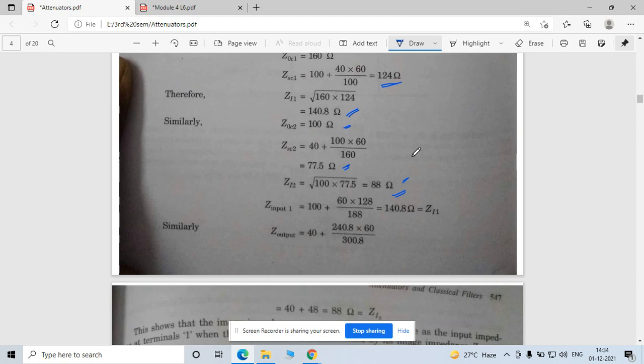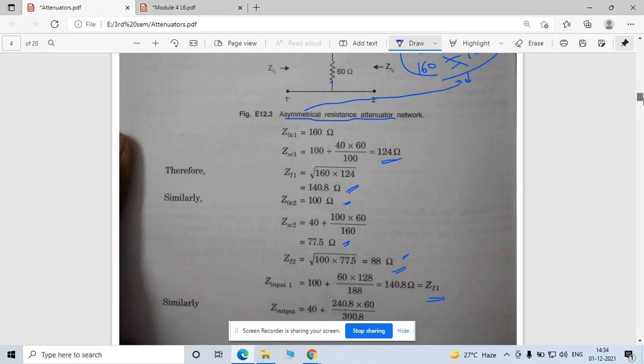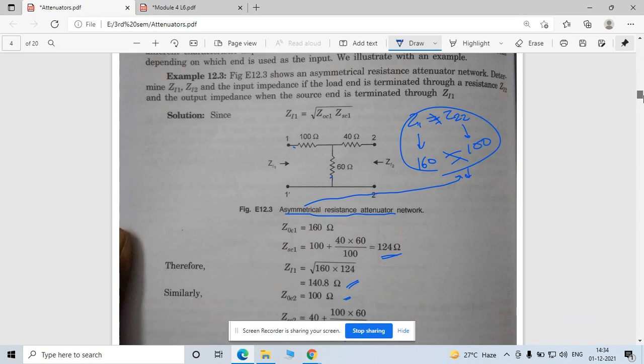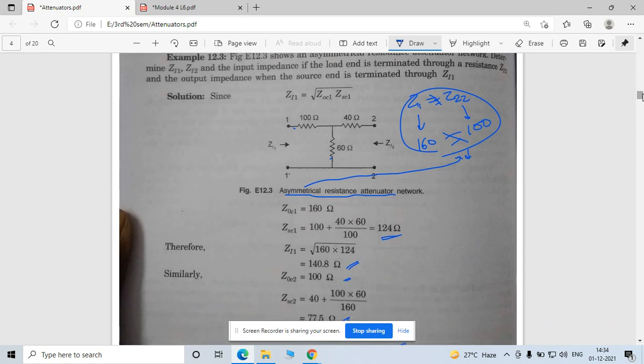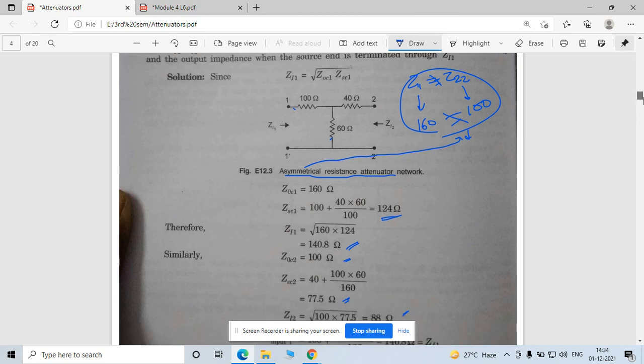When you add this, you will get Z input equal to ZI1, means input impedance is equal to your image impedance for the port 1 network. So that is the image concept. If you are given an unsymmetrical network, you can find out the image impedance for port 1 and for port 2. So that impedance is nothing but your input impedance and output impedance respectively.